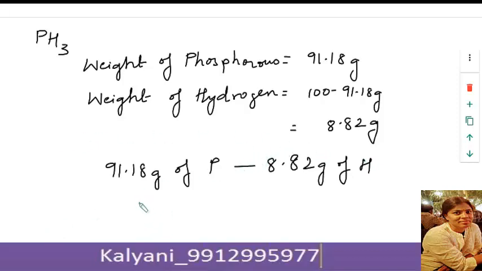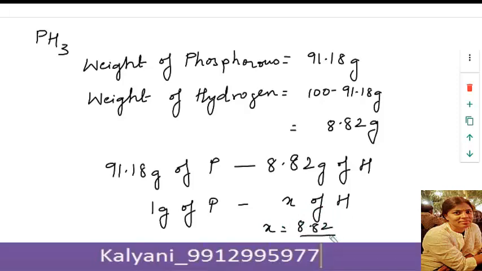As we have fixed the weight of phosphorus as 1 gram, therefore 1 gram of phosphorus would require how much amount of hydrogen? That is to be calculated. X would be over here 8.82 divided by 91.18, which is equal to 0.097 grams.